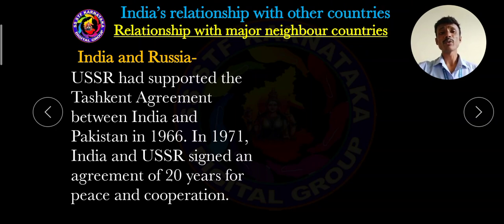USSR had supported India in 1966, and even in 1971, USSR signed an agreement for 20 years for peace and cooperation. So in 1971, there was one agreement between India and Russia, for the purpose of peace and cooperation. That agreement was for 20 years, not 5 years, not 10 years. Russia always extended its support to India.